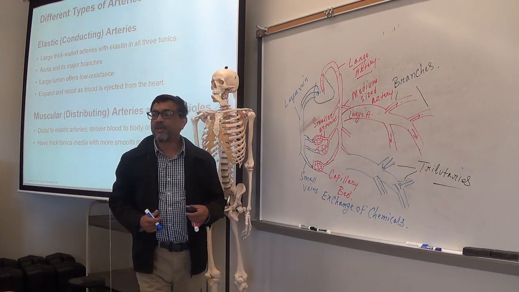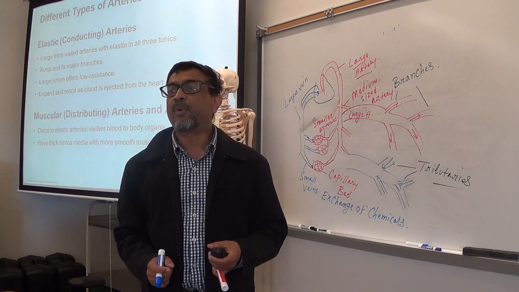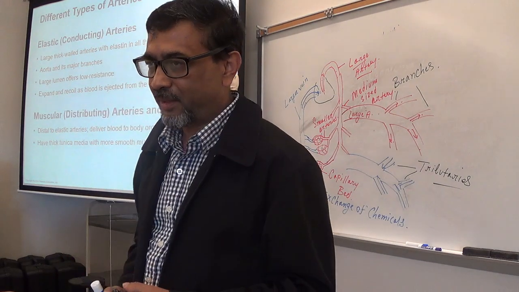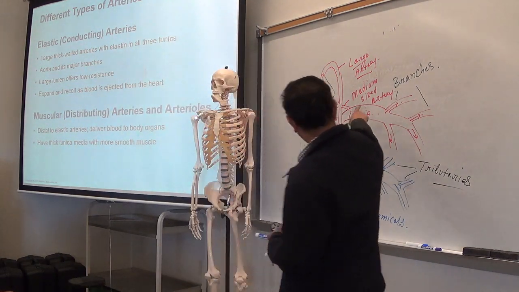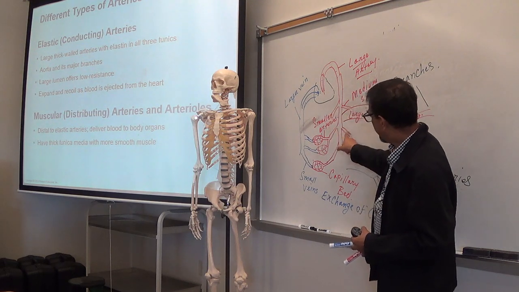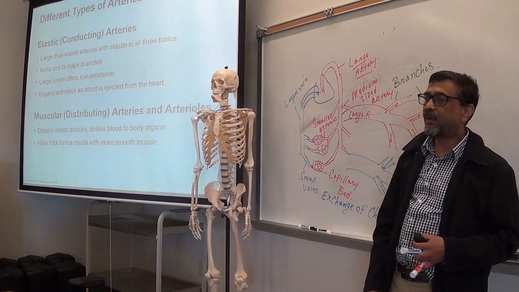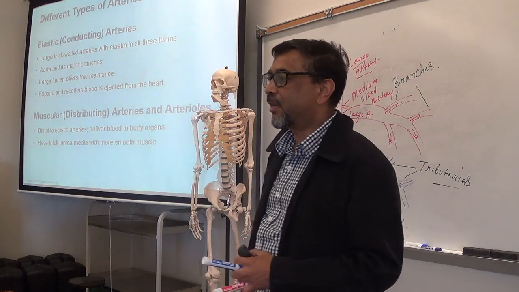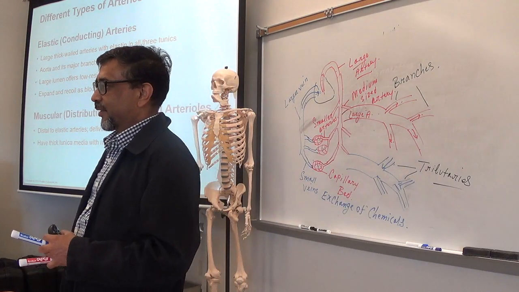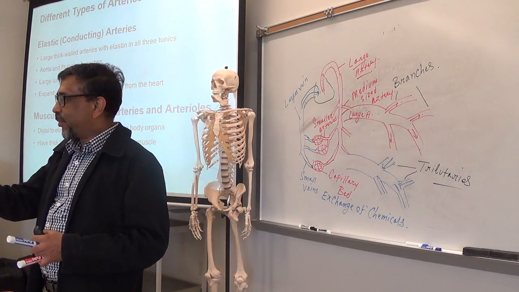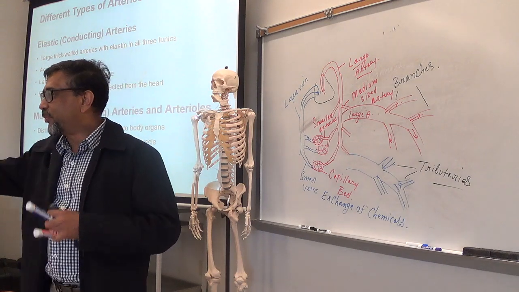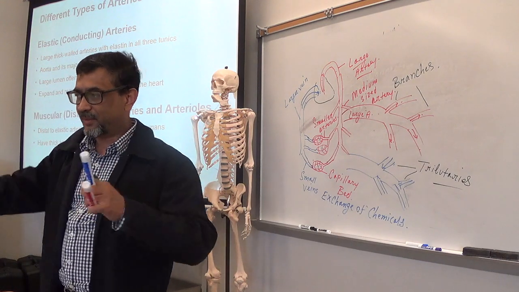Medium-sized arteries are called muscular or distributing arteries. They take the blood from large arteries and give it to different organs.